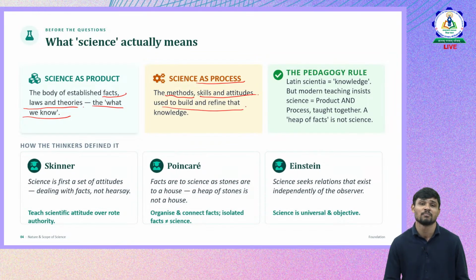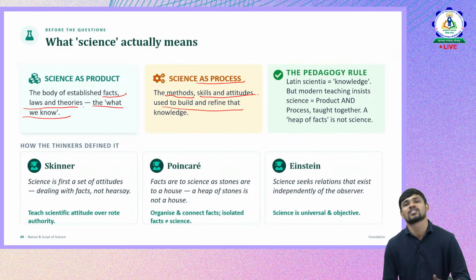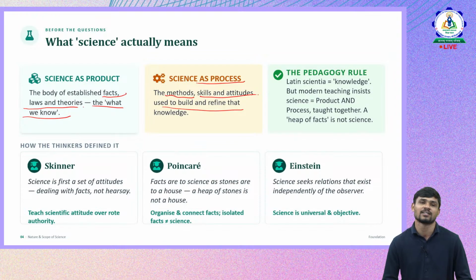We have various methods through which we construct our own knowledge. We need different skills to understand knowledge, to perform something, and we should have a proper, scientific attitude also. With this specific set of skills, attitudes and methods, we arrive at the product, that is the knowledge base. We construct the knowledge, that is the product, through the process, right? That is why science is considered as both a product and process.